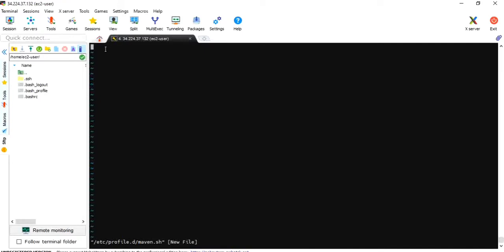Let me write: export M2_HOME equal to, copy the path.